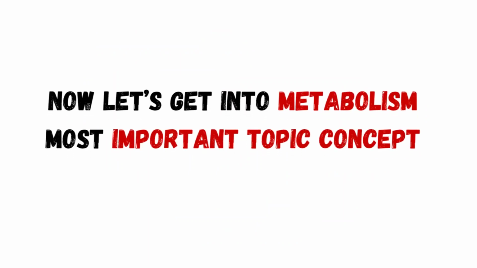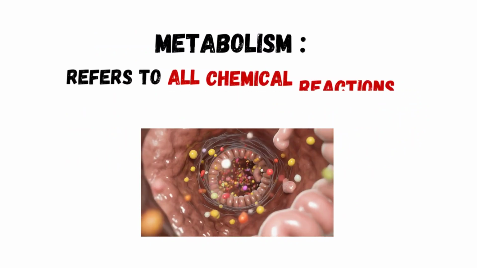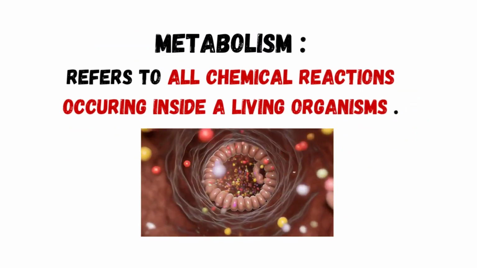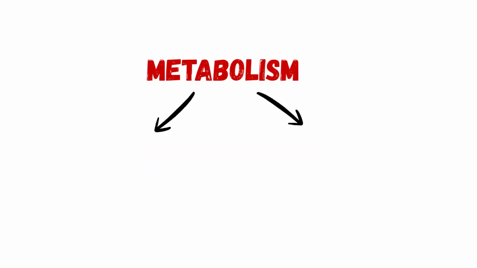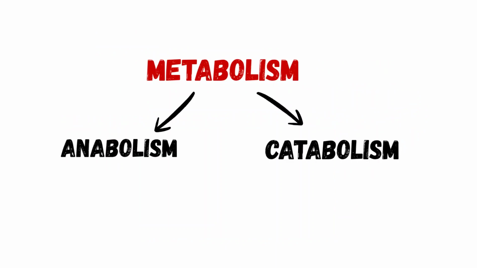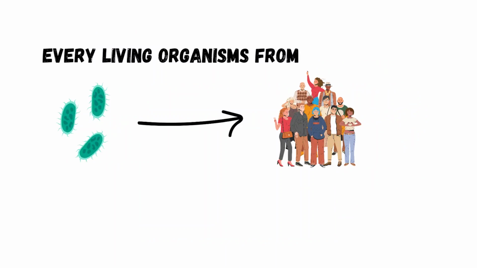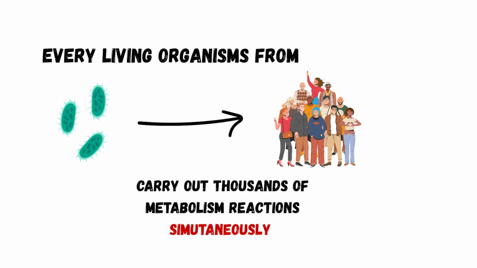Now let's get into metabolism, the most important concept. Metabolism refers to all chemical reactions that occur inside a living organism. These reactions include anabolism and catabolism. And what does anabolism mean? Building reactions, and catabolism means breaking reactions. Every living organism from bacteria to humans carries out thousands of metabolic reactions simultaneously.